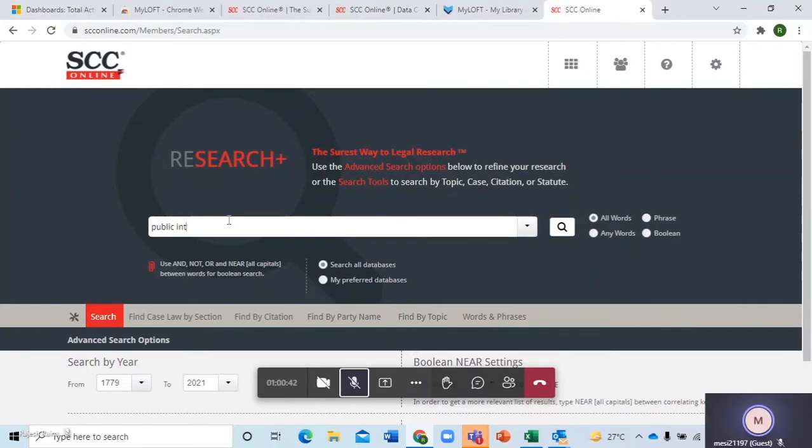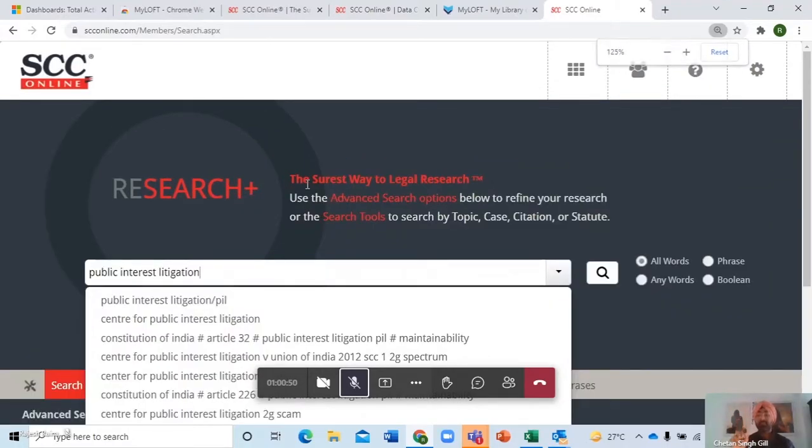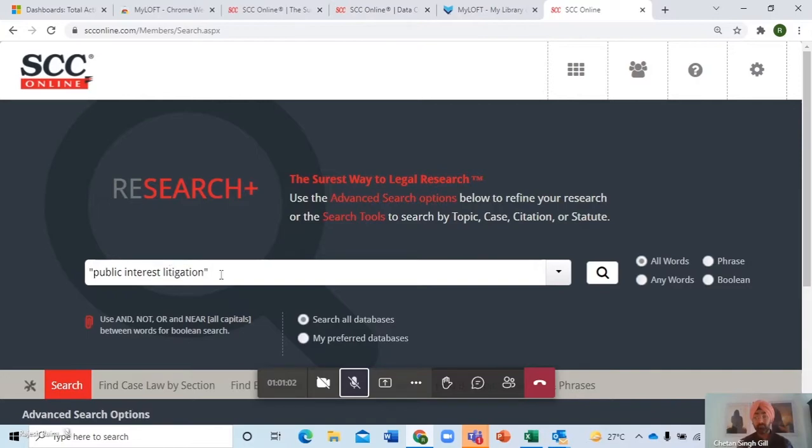Now we all understand public interest litigation. All 3 words have an individual meaning, right? But then these individual meanings, we don't want that. We want it as a combined word. Now for that, you need to put double inverted commas around this, and this will work on your Google as well. If you are planning to do a search on Google, in a similar way, put double quotes, you'll get the searches together. Please start search. Now individual words will not be searched.